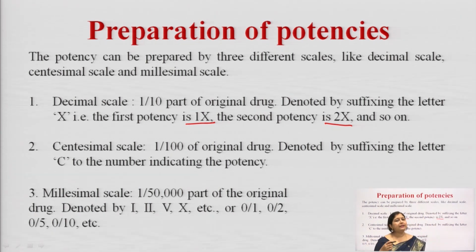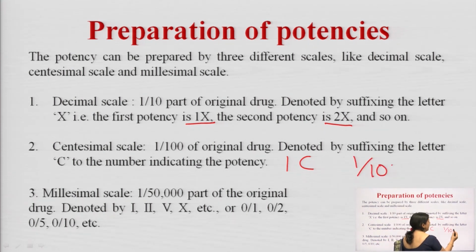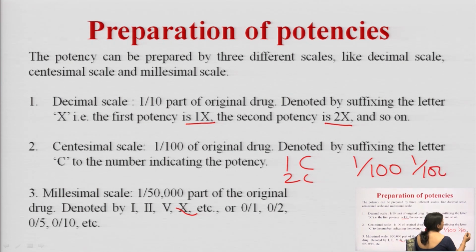The second one is centesimal scale. So, here this centesimal scale is generally denoted by C, and if it is written 1C, it means our stock solution is diluted 100 times. Okay. If it is 2C, then it will become 1 by 1000 times. Okay.